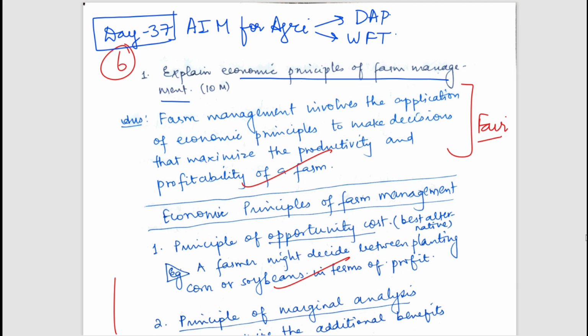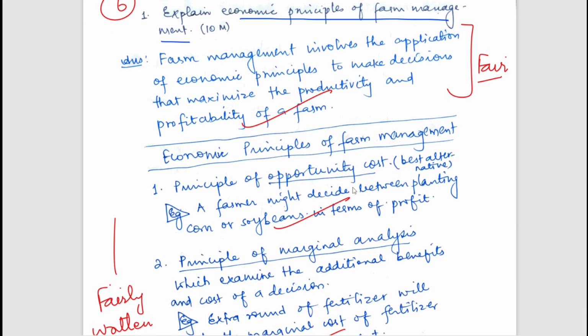So the first one is the principle of opportunity cost, also known as the best alternative, because a farmer has to decide between two or three crops, or between one season and another season, to decide which is the best alternative for them.